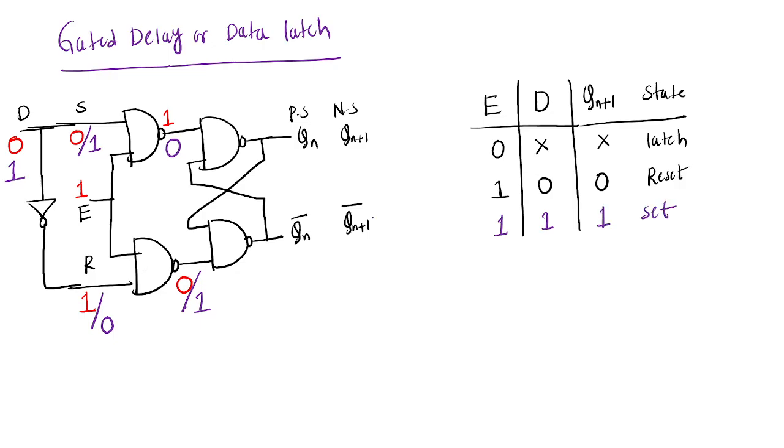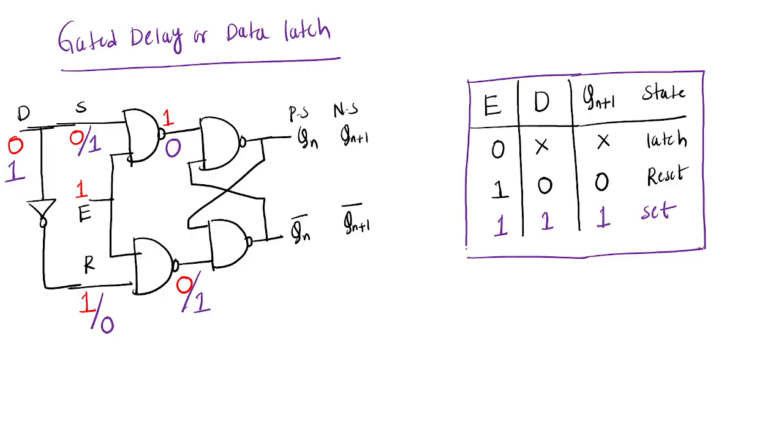Okay. Did you observe anything from this D latch, from this truth table? Whatever the D input is, that same you are getting at the next state, no? 0 means 0, 1 means 1.